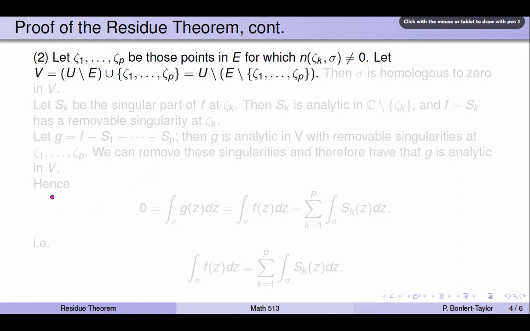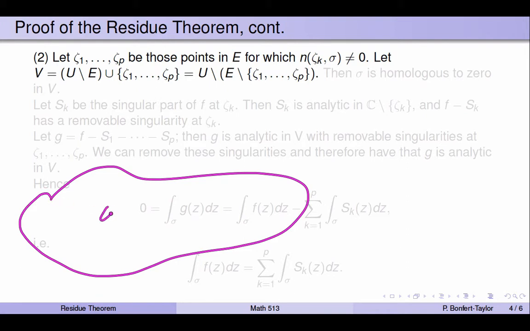So let me draw a picture for you. Remember our set U was something like this, and it had this hole in it. And then we had all these singular points in there. Those were green, right? I even tried to draw a sequence that converges here.